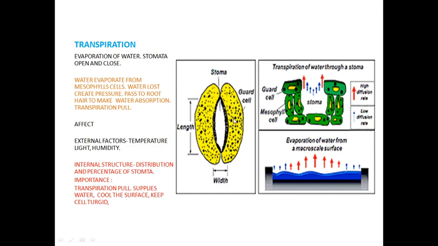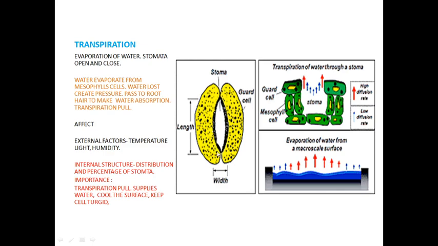Turgidity means it is a pressure provided by water. When water enters into the guard cells, automatically what will happen? The stomata will open, so the width will increase. The guard cells have turgidity, so the stomata are in the open condition.